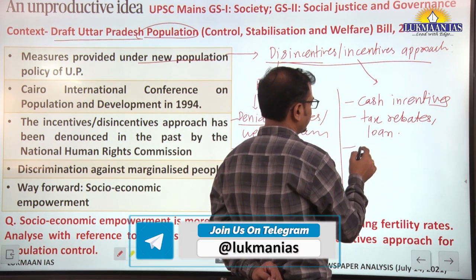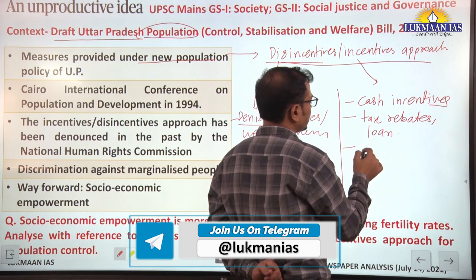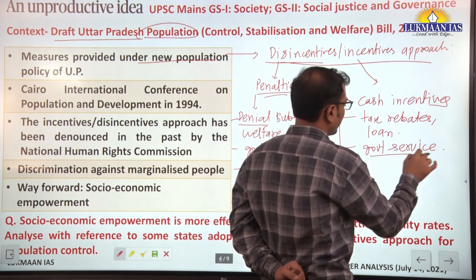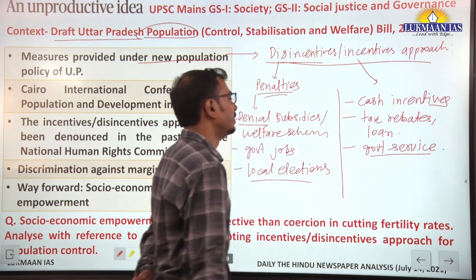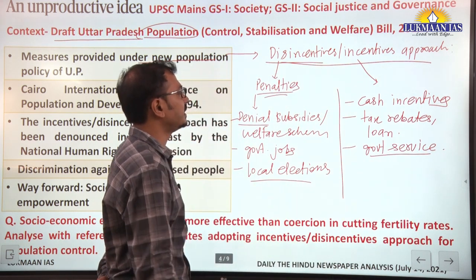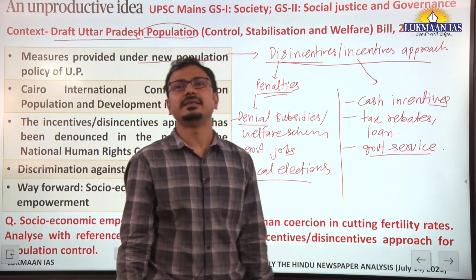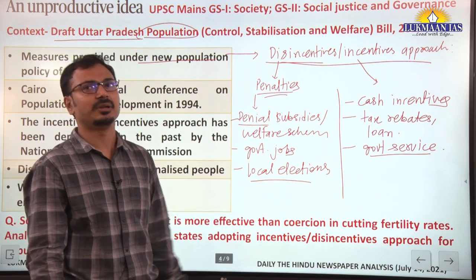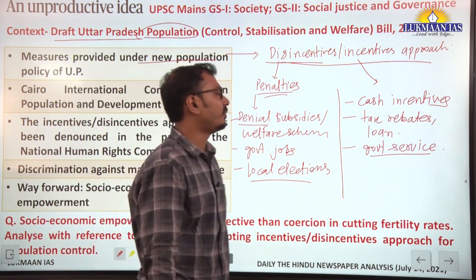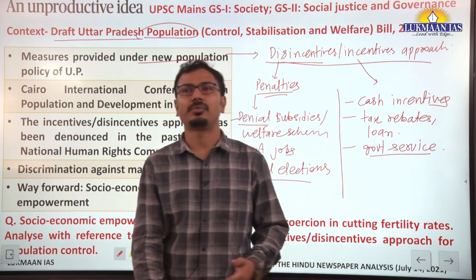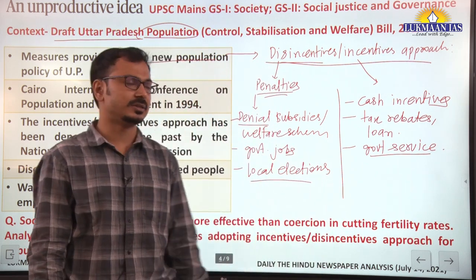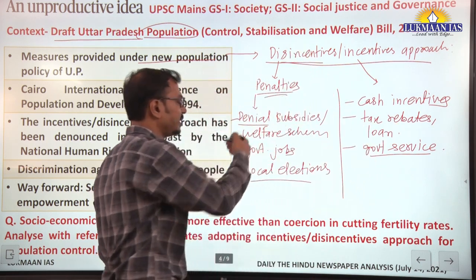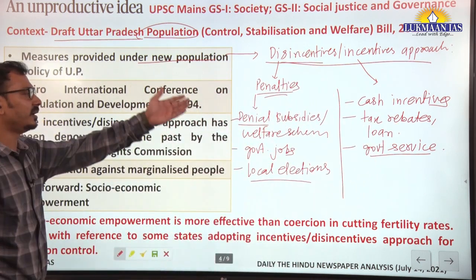Along with that, they are allowed to apply for government service, right? So many such tangible and intangible benefits are provided for those who are opting for family planning, or the 2-child policy or 1 child. Okay, so such incentives and penalties are the approach used by the UP government.